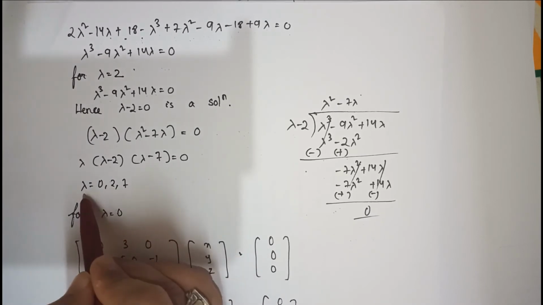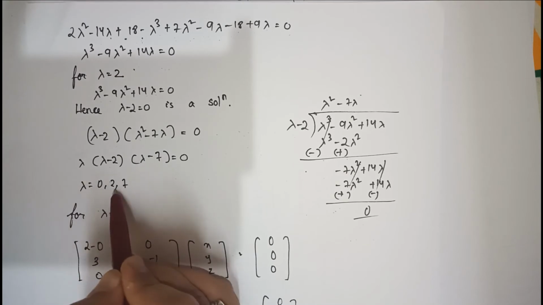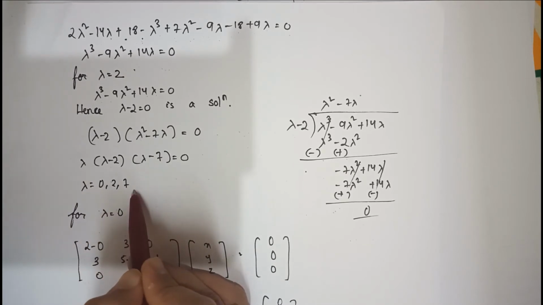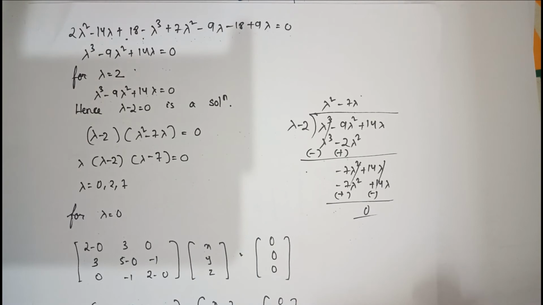So I directly wrote that the values of lambda are 0, 2 and 7. That means there are 3 eigenvalues. So for the eigenvalues, I need to find out the eigenvectors. So how can I find the eigenvector?